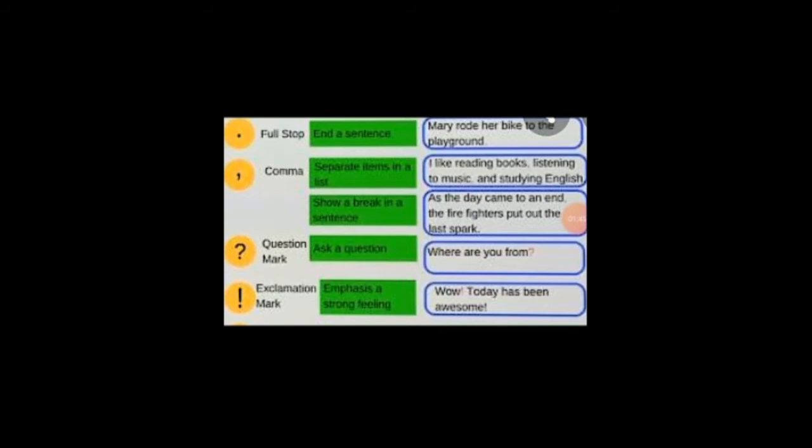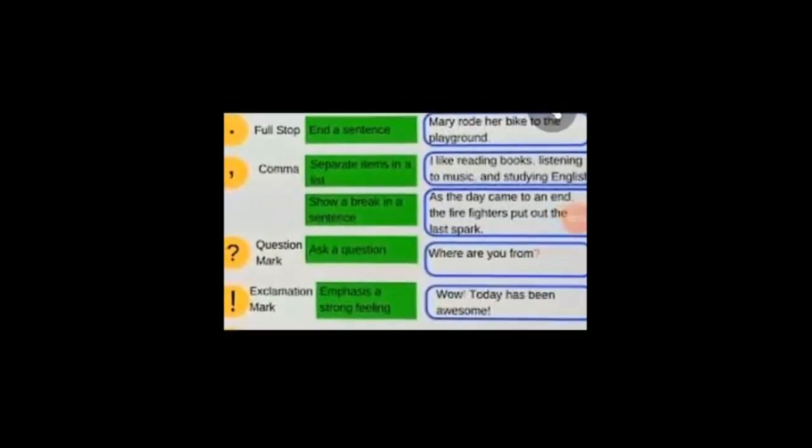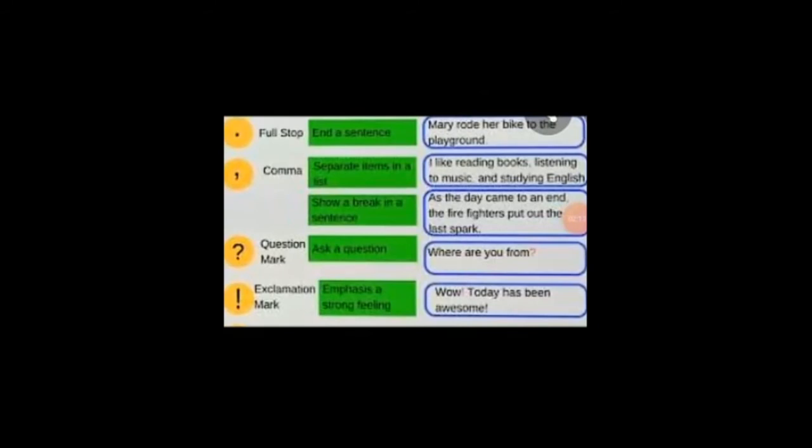So the comma is used to separate the items, that is, the tasks: reading books, listening to music and studying English. Then it is also used to show a break in a sentence. That is, as the day came to an end, the firefighters put out the last spark. So after "as the day came to an end" we can see there is a comma, right, to separate the other clause, that is, the firefighters put out the last spark.